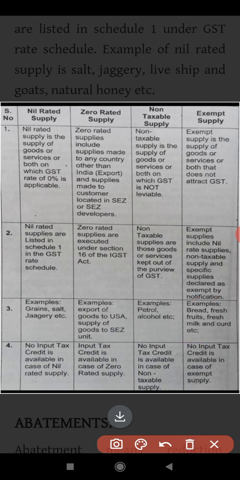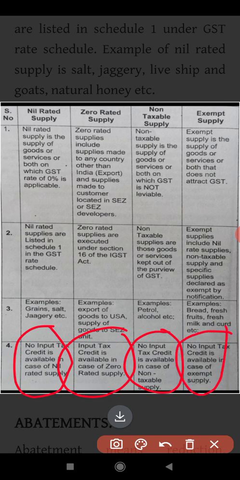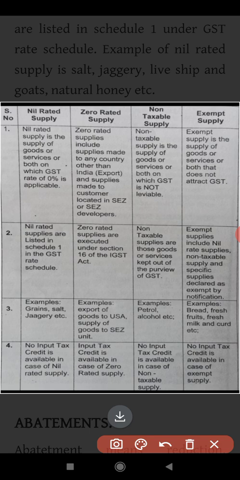Now what about input tax credit? I have told you the meaning of input tax credit. In nil rated supply, the input tax credit benefit is not available. But in case of zero rated supply, you will get the benefit of ITC. In case of non-taxable supply, again there is no benefit of ITC. In case of exempt supply, again there is no benefit of ITC. Keep in mind, you get the ITC benefit only when you are paying tax to the government. But in all these cases, you are not paying tax to the government.